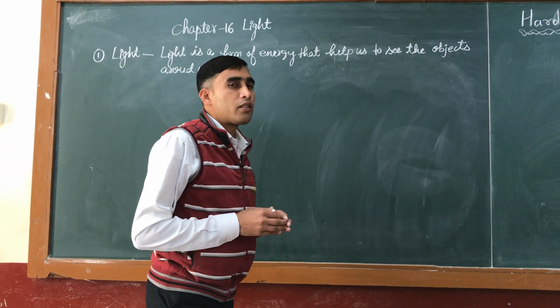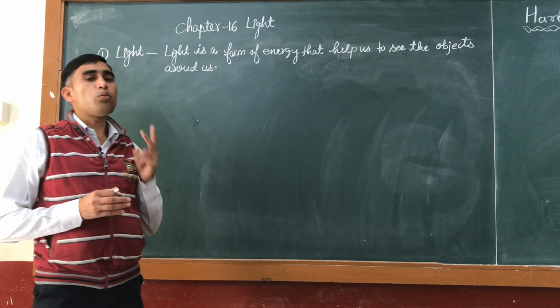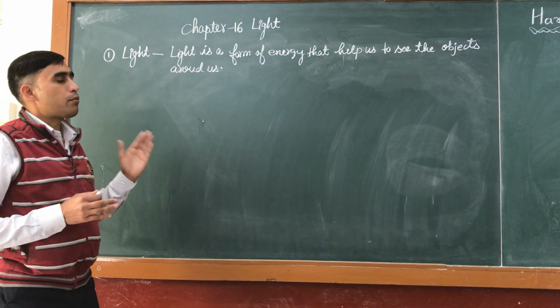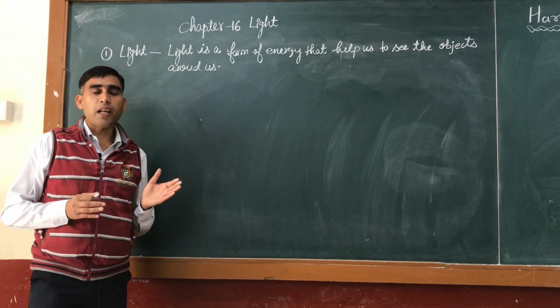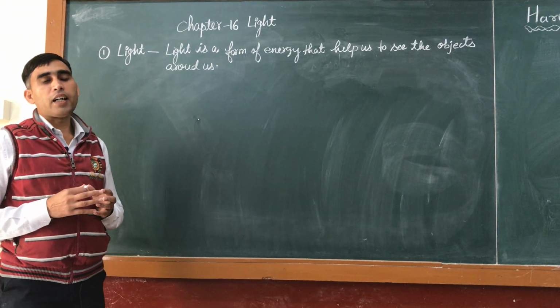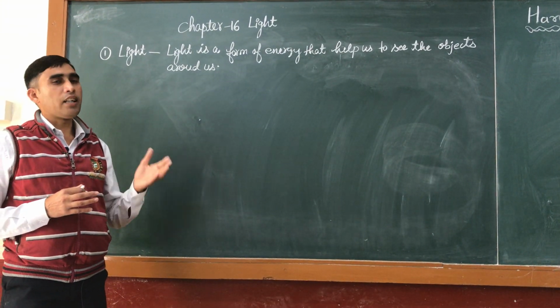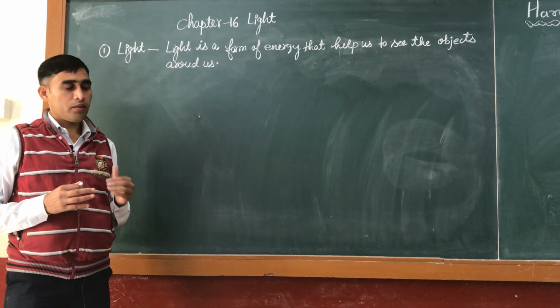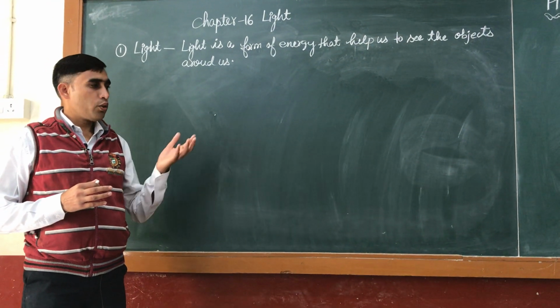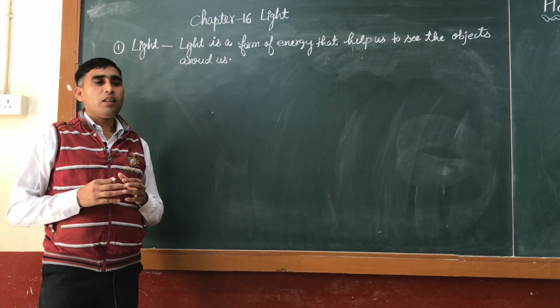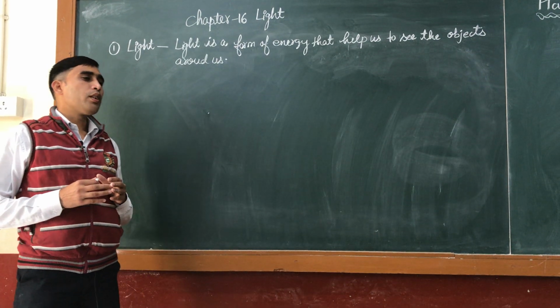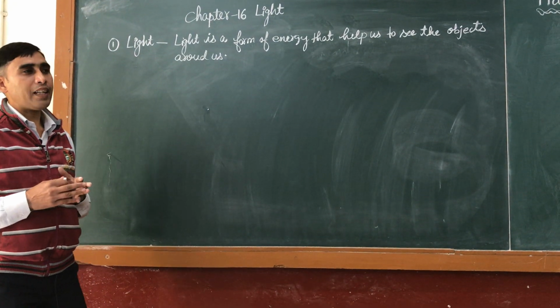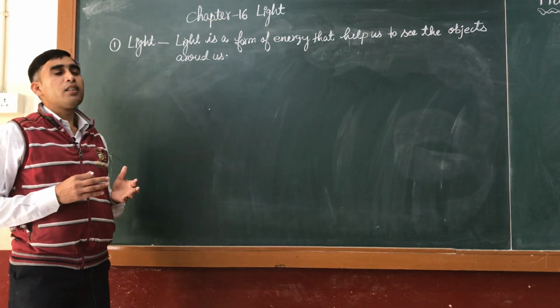And we know that to see an object, two things are required. One thing is the presence of light. Light should be there, and the other thing is the eye. Eye alone is not able to see. You can take the example of a dark room, or when suddenly there is no electricity, there is no light in the room.